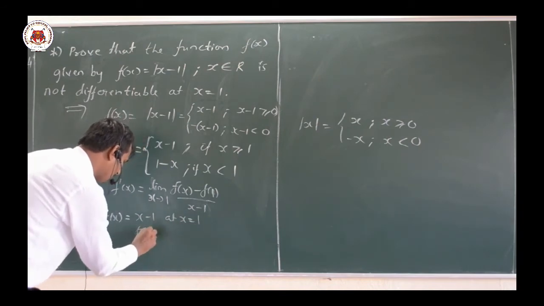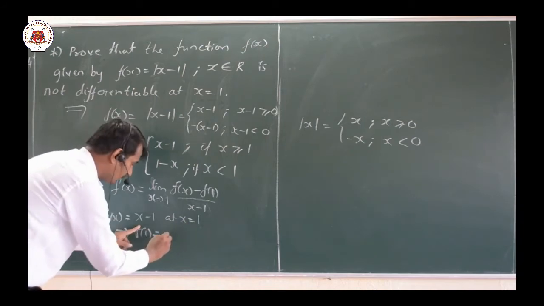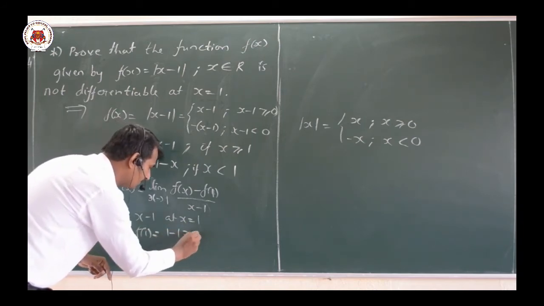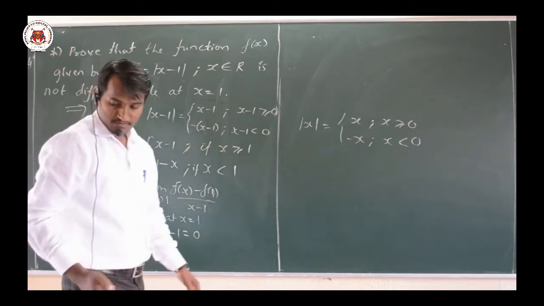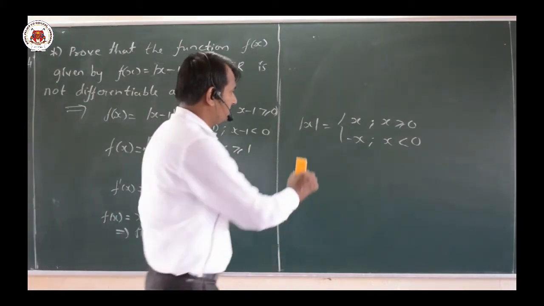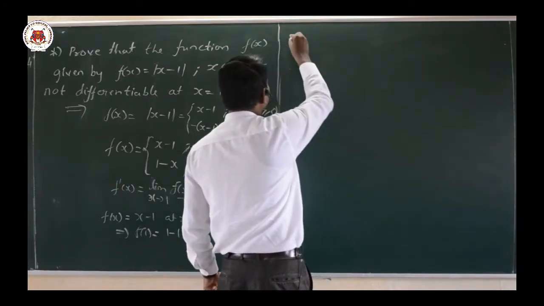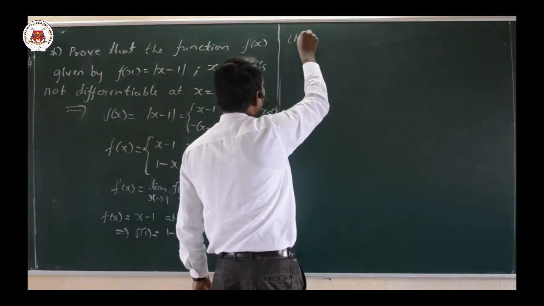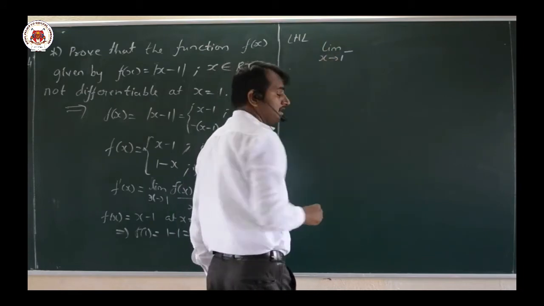Therefore f of 1 is, putting x equal to 1, 1 minus 1, the value will be 0. So f of 1 value is 0 here. Now let us move on to the left hand limit as well as the right hand limit. Now the left hand limit, that is limit as x tends to 1 minus, negative means what?